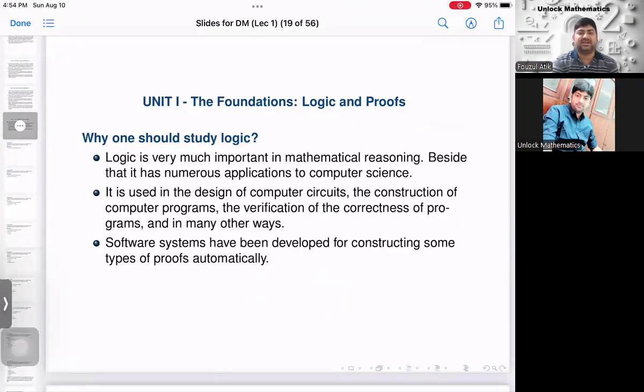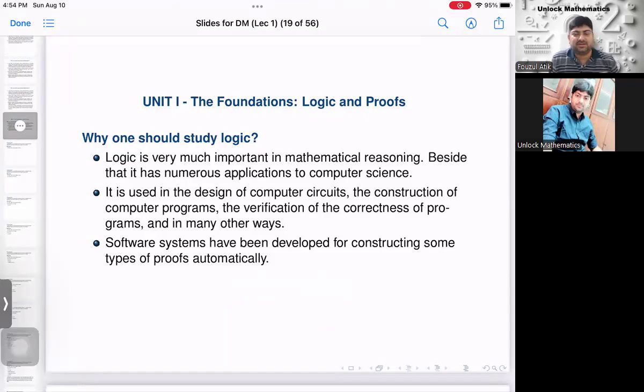Then why should you study logic? It is very important in mathematical logic reasoning. You should have this logic sense, whether you are a mathematics student or a computer science student. In a lot of places this proof technique will be helpful throughout your mathematics career. Then software systems have been developed by constructing some types of proofs automatically.